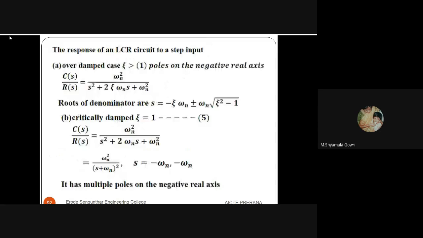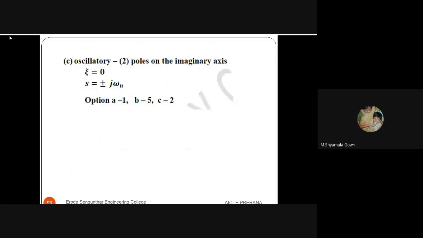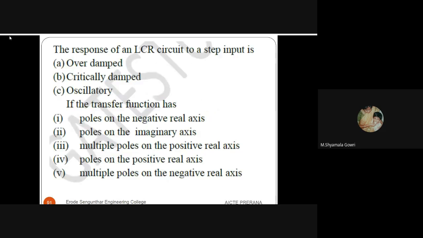For the overdamped case, the poles are on the negative real axis. For the critically damped case, the multiple poles are on the negative real axis. And for the oscillatory case, the poles are on the imaginary axis. This is the right answer.